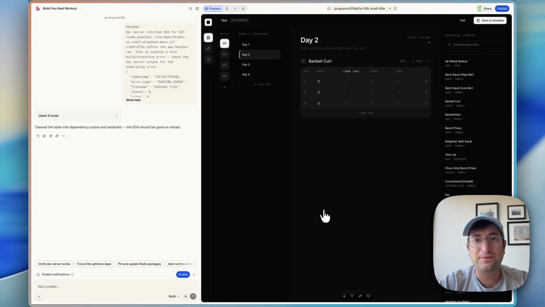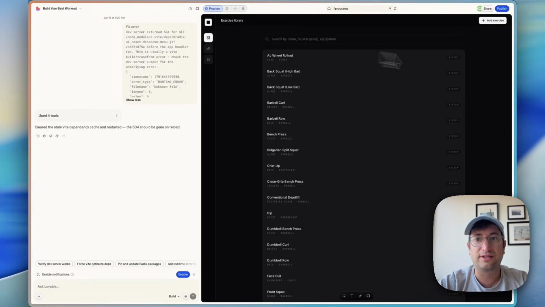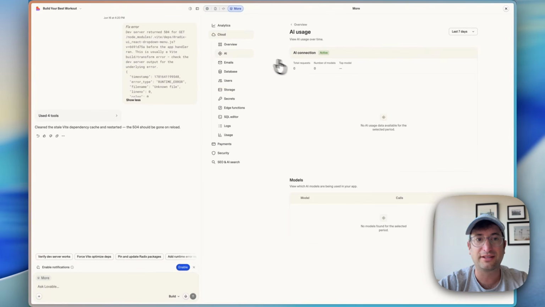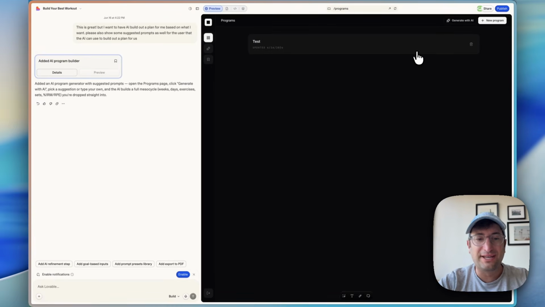So this is cool, but what I'd love to do is make it easier for anyone to create these plans and use AI to do that. And in order to do that, we are going to use the built-in AI feature through Lovable Cloud. This is another really big benefit of using Lovable Cloud, is that you can use AI through your Lovable subscription and use up separate credits for that. So I'm just going to say I want the AI to build out a plan for me based on what I want. Please also show some suggested prompts as well for the user that the AI can use to build a plan for us. Okay, so the feature is built.